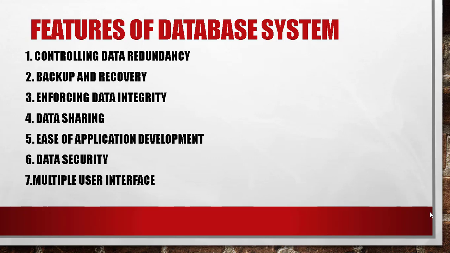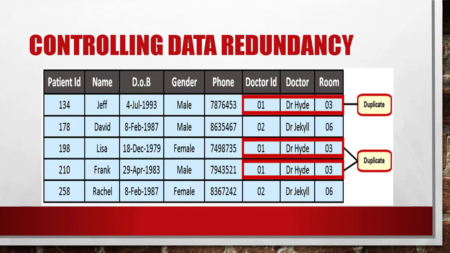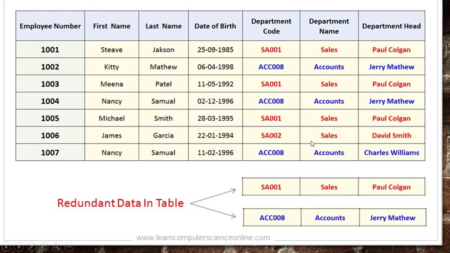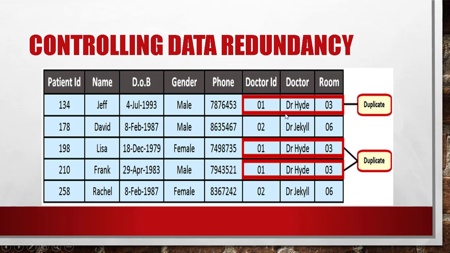The first one is controlling data redundancy. Controlling data redundancy means that during database design, various files are integrated and each logical data item is stored at a central location. In this table, doctor ID 01 is repeated 3 times, and 02 is repeated 2 times.